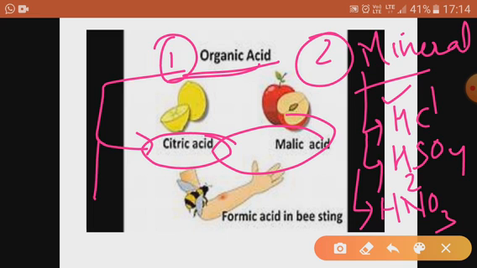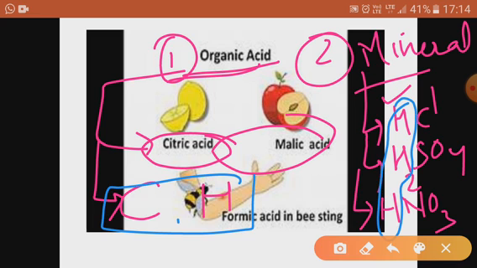One more identification of organic acid is, if you see their formula, although it is not in your syllabus, they have carbon and hydrogen in it. So mineral acids have hydrogen only, basically, and in case of organic acid, hydrogen and carbon both are present. They are mild in action and they are edible also. They don't cause any burning sensation or corrosive effect. So these are the types of acid which you come across in your day-to-day life.